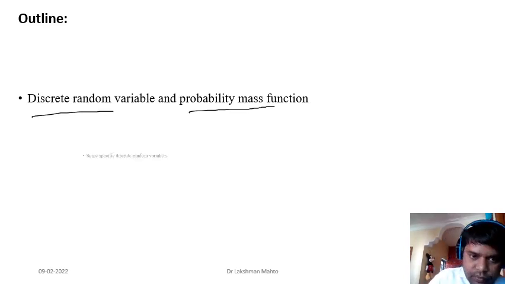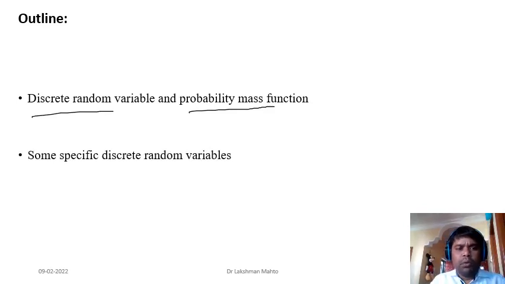The second part of this lecture will cover some specific kinds of discrete random variable. Right now, I am not going to classify discrete random variables in a rigorous way. I will take the examples we have already covered until now and show how we can see discrete random variables in them, and also the interesting applications. I am not going to introduce new examples in this lecture. The examples will come from the previous lectures, but in a different approach.